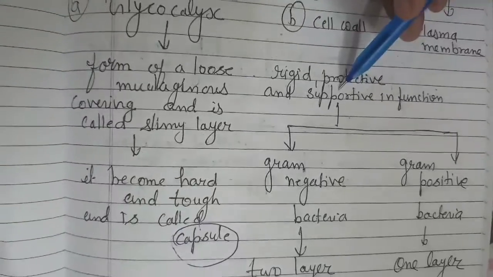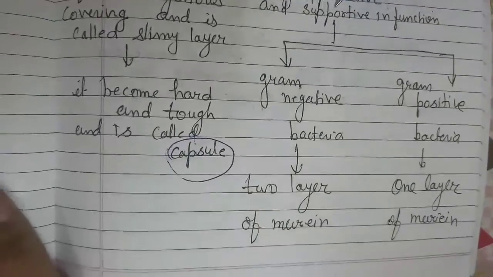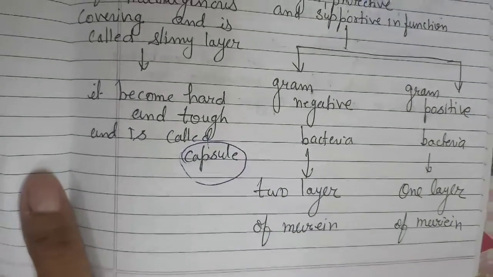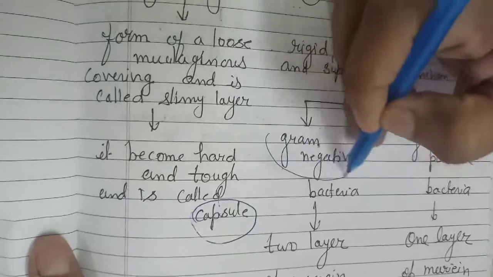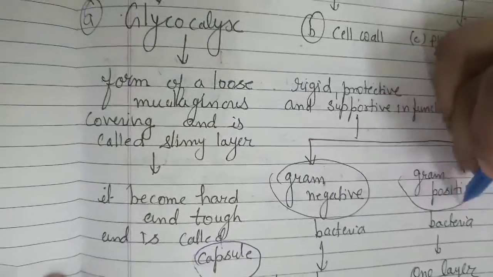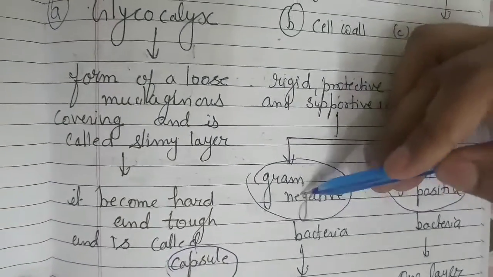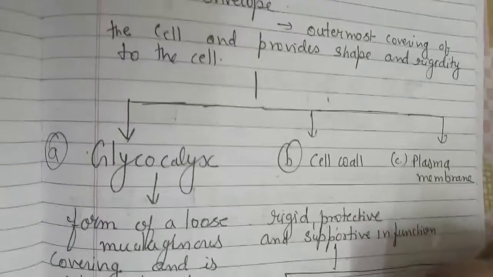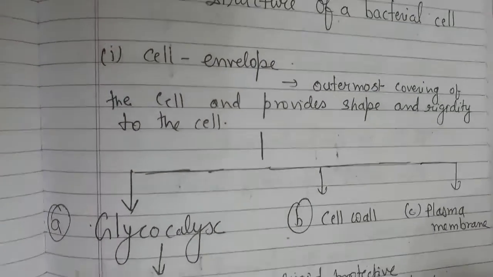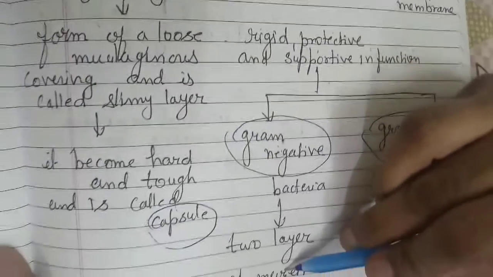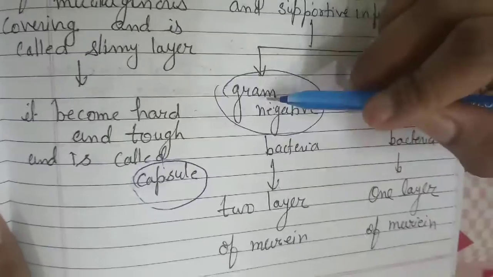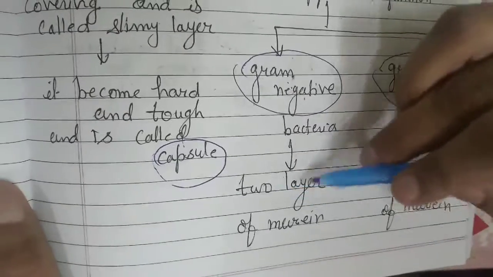According to staining, bacteria are of two types, gram negative and gram positive. Negative in the sense they have two layers of murein. So gram negative has two layers of murein.